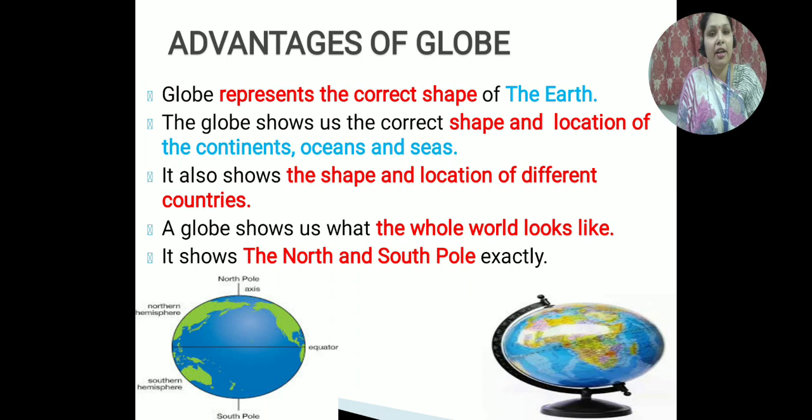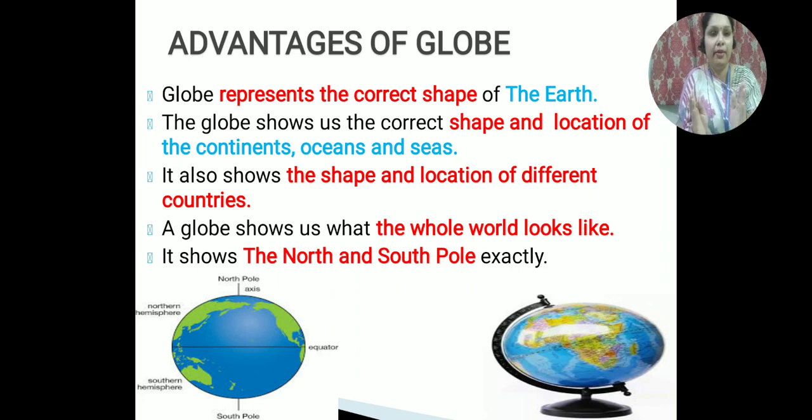The fourth advantage of the globe is that it shows us what the whole world looks like. Whatever there is on the earth, the globe shows exactly according to its shape and location.